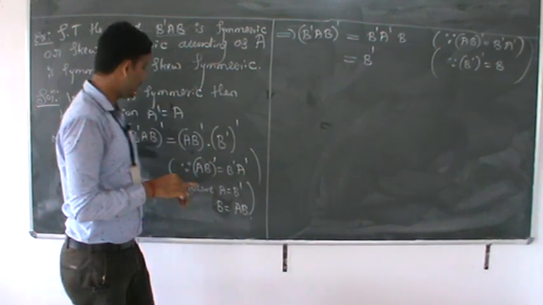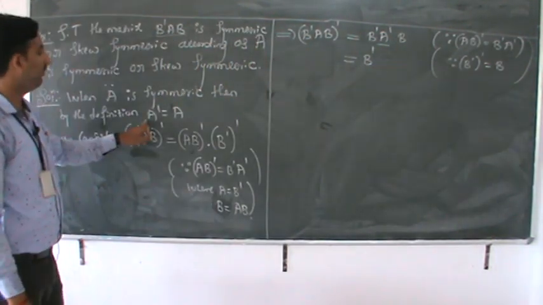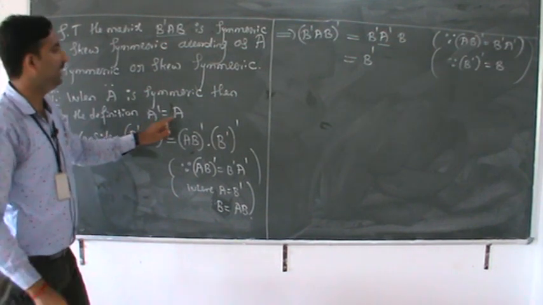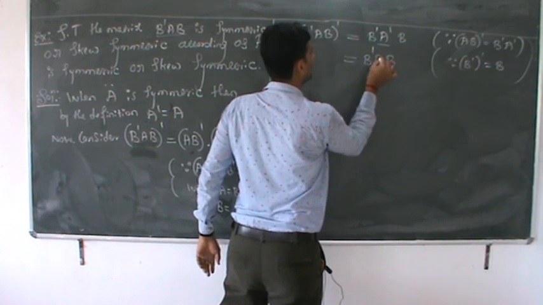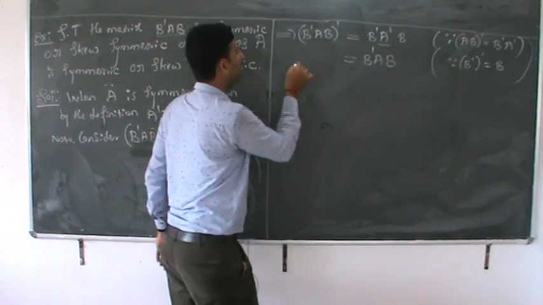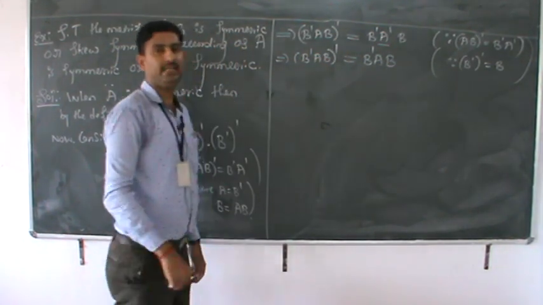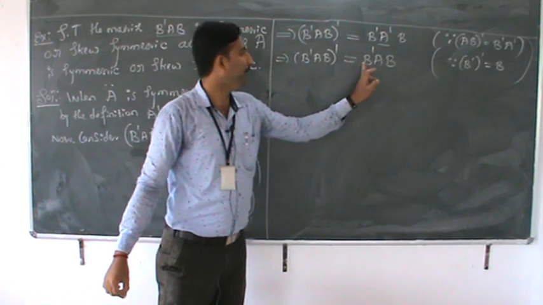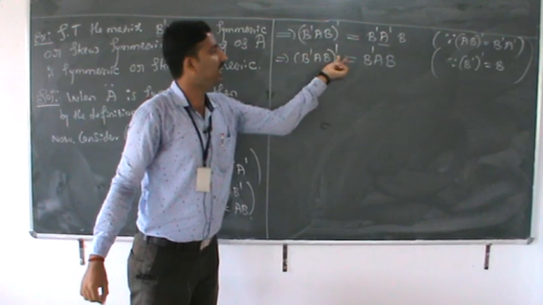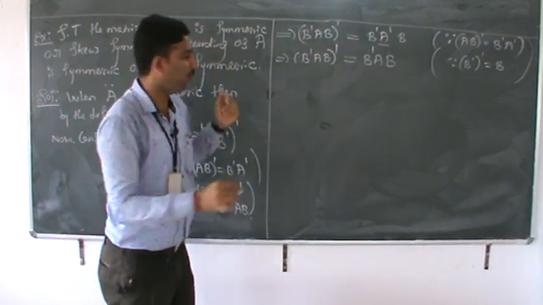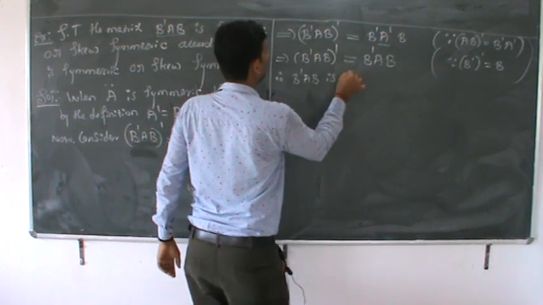What is A dash? This A dash is nothing but, which is symmetric by the definition of symmetricity, A dash is equal to A. So this is B dash AB, which implies B dash AB whole dash is nothing but B dash AB. What does it indicate? Therefore, correct? Therefore, B dash AB is symmetric.